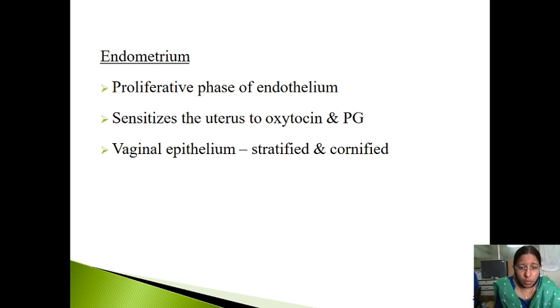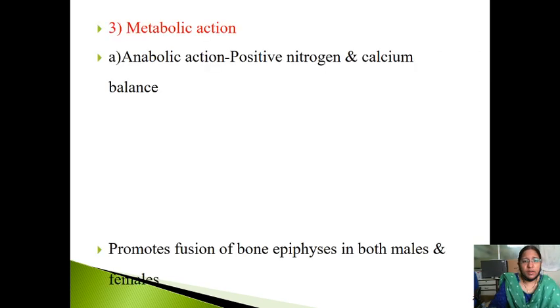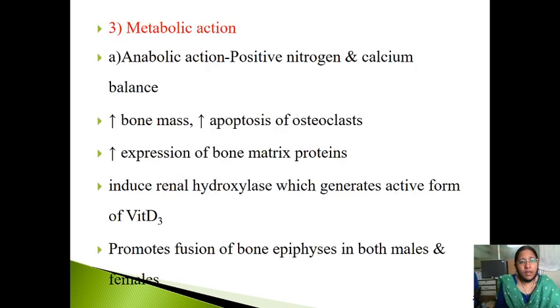It sensitizes the uterus to oxytocin and prostaglandins. The vaginal epithelium will become stratified and hornified. So here you can see it has the tendency to sensitize the uterus to oxytocin and prostaglandins. Then coming to metabolic effect, it is very important that it has an anabolic effect, positive nitrogen and calcium balance.